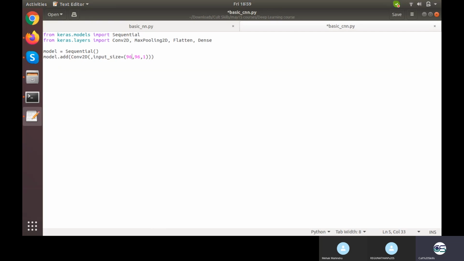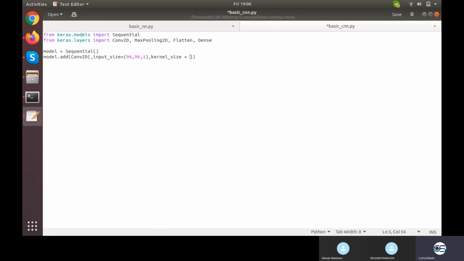I need to pass one other thing. What could it be? Just go for it from your side. What else do I need to do? I gave the data. What else do I need to do in order to work with convolution? Kernel. So I'll need to state the kernel size